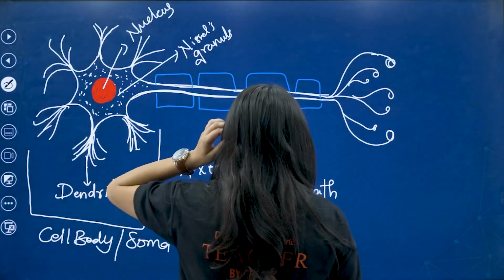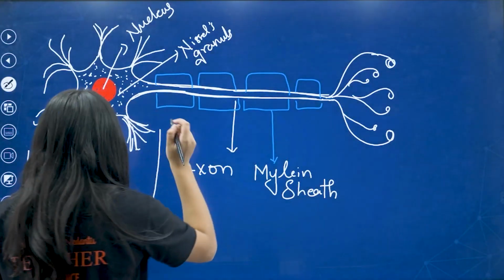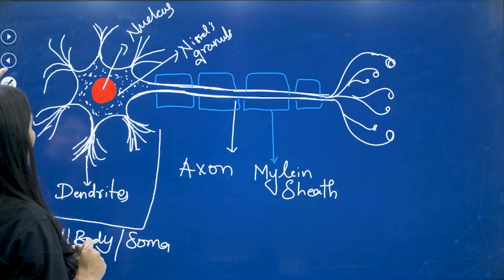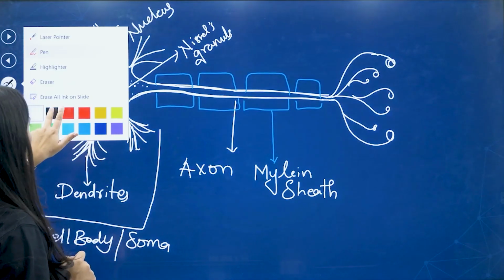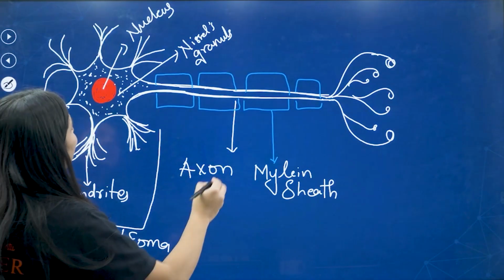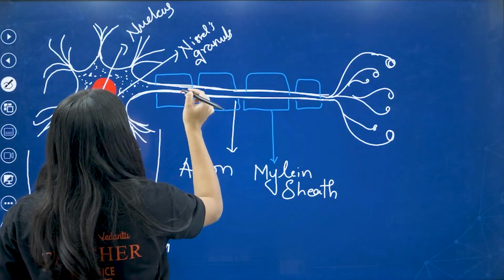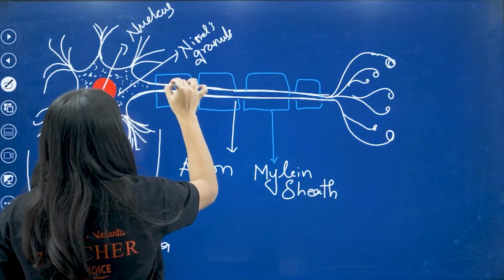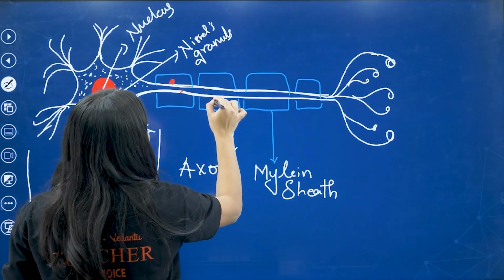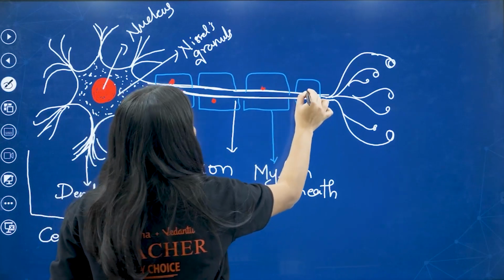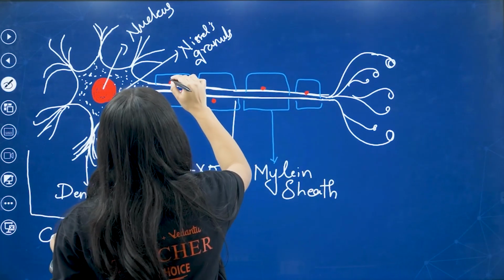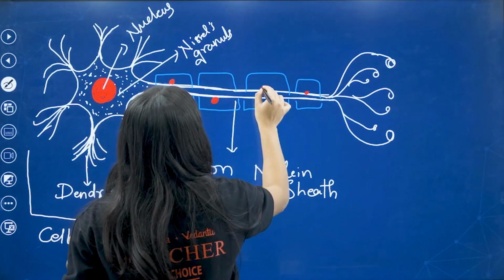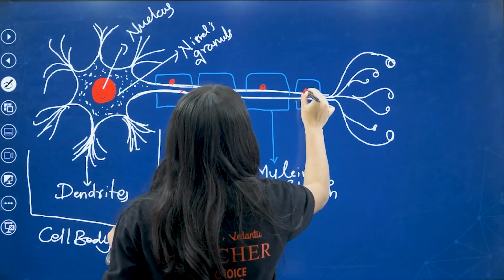Okay, myelin sheath. Inside the myelin sheath, you will be finding cells. These are the cells you will be able to see here, right?